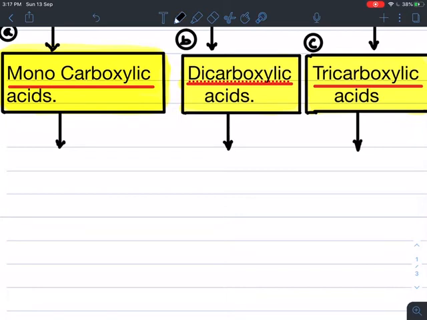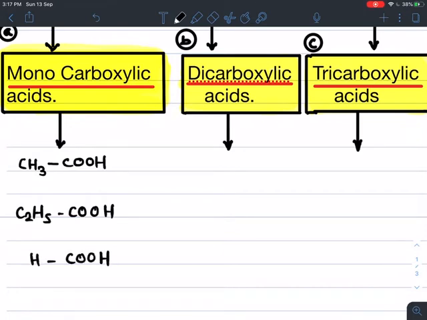Now I am going to write some examples of monocarboxylic acid. First example, CH3COOH. One more, C2H5COOH, and HCOOH.